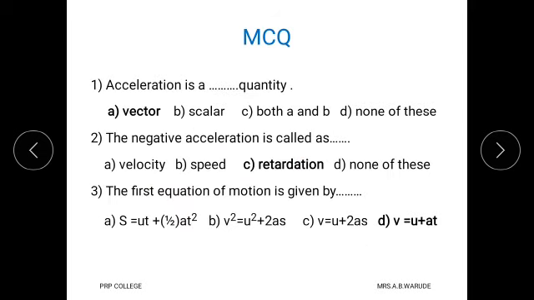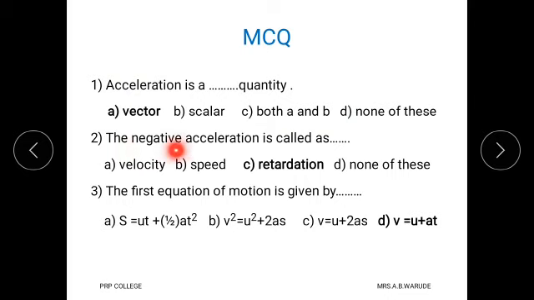Then we solve MCQs on these topics. First question: acceleration is a dash dash quantity. Option A is vector, option B is scalar, option C is both A and B, option D is none of these. As we know, when we define acceleration, it needs magnitude as well as direction, and therefore acceleration is called a vector quantity. Therefore the correct option is A.